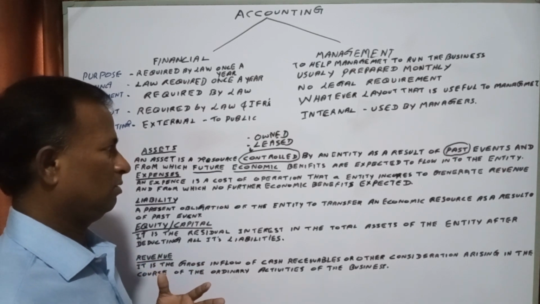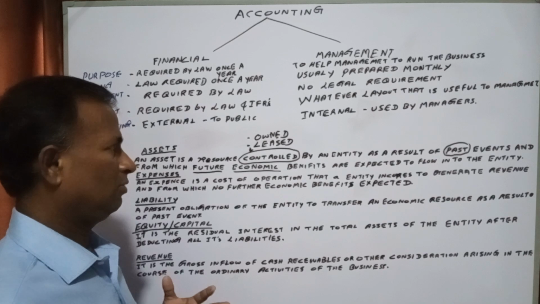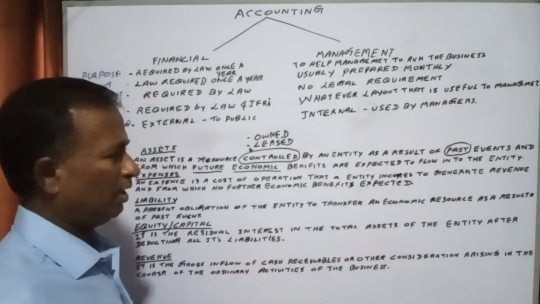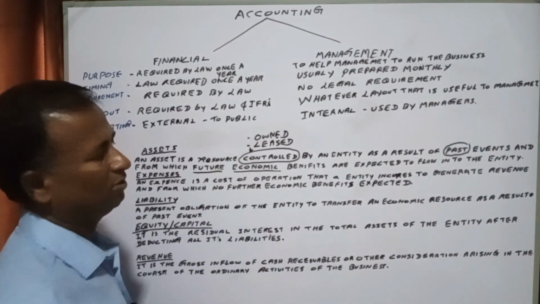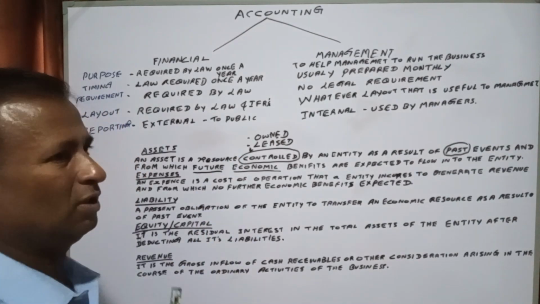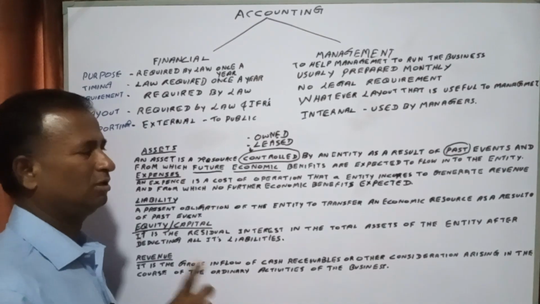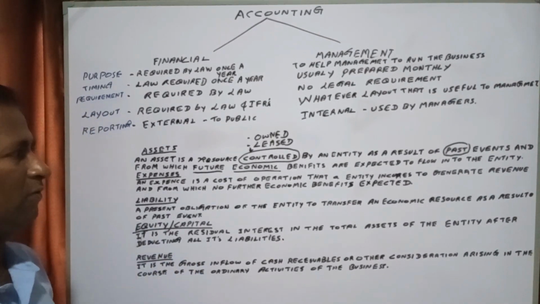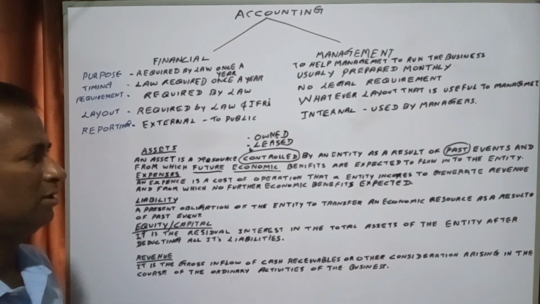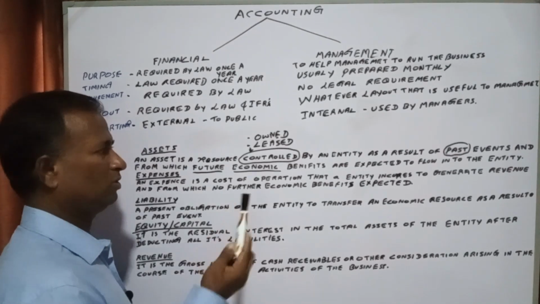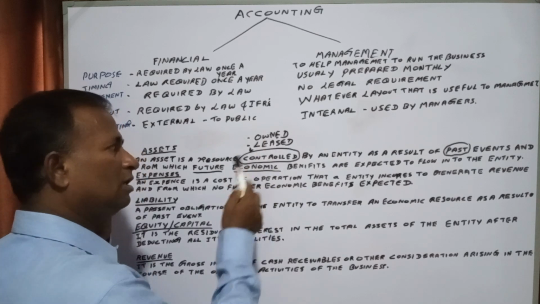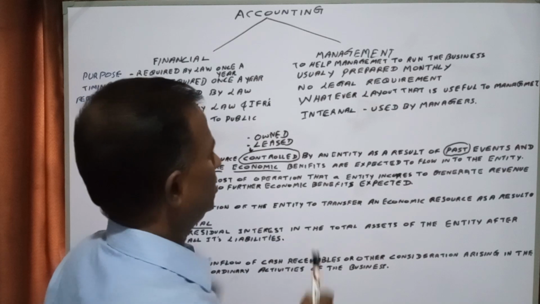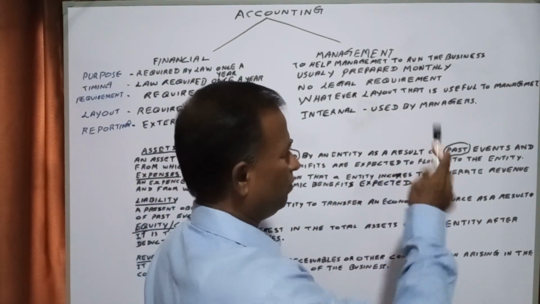legal documents to possess that particular asset. Whereas leased, also you are controlling, you have the controlling interest, but until you finish this lease agreement, you get the ownership. So leased and owned both can be said as controlled by an entity as a result of past events.